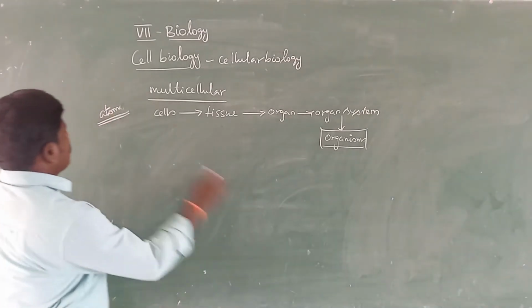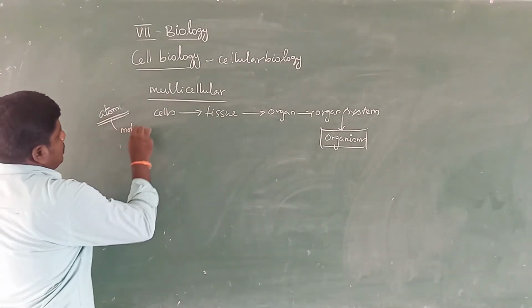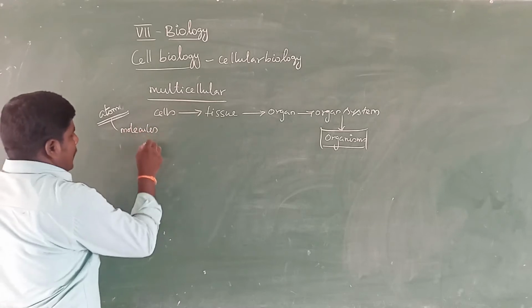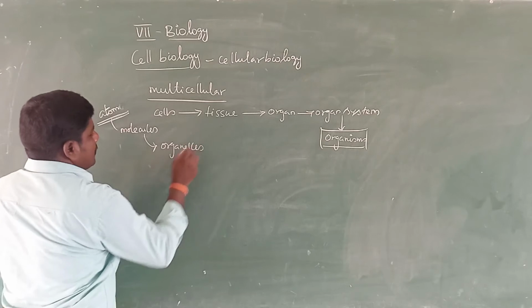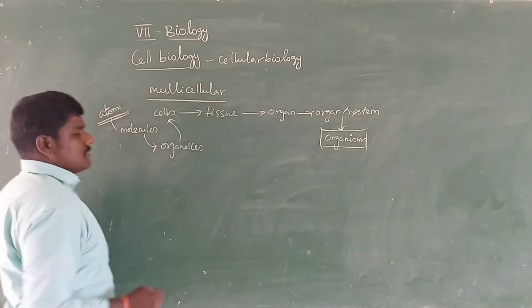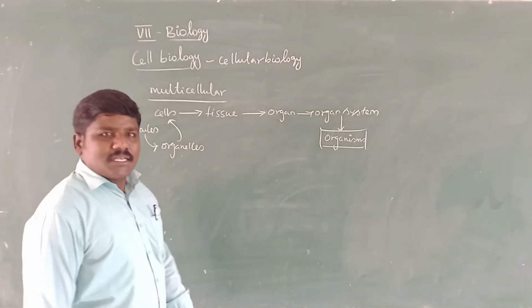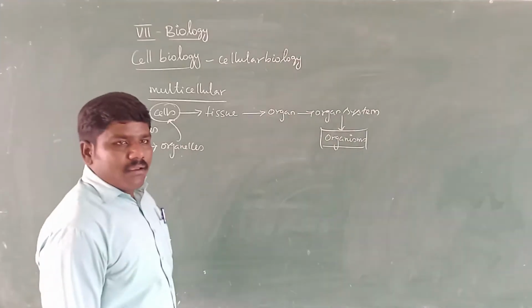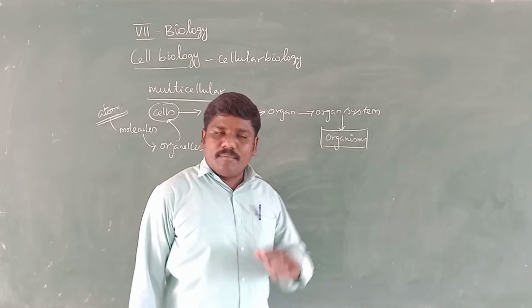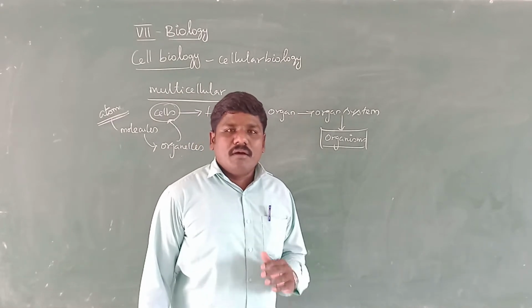Many atoms form molecules. Many molecules form organelles. Many organelles form cells. So the cell is the basic fundamental unit of all living organisms.